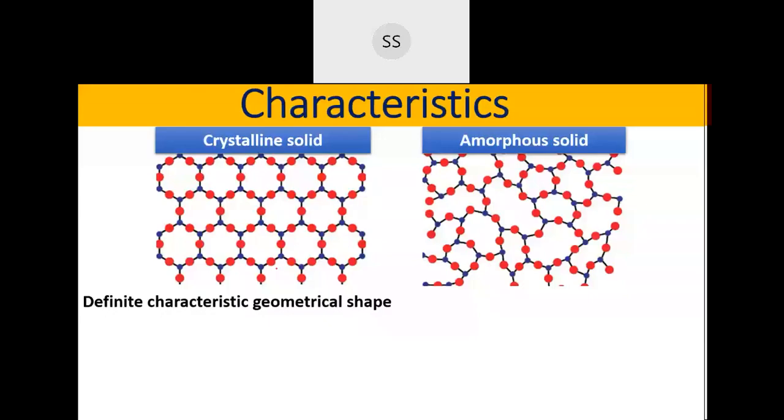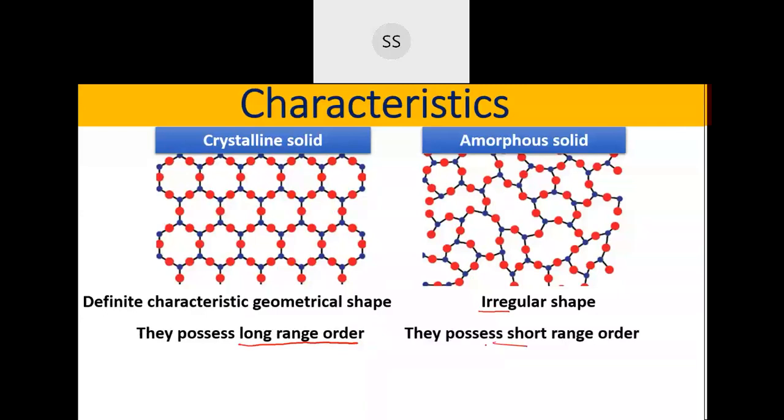Okay, so we say crystalline solid has a characteristic geometrical shape, whereas amorphous doesn't have a correct geometrical shape. So we say it's an irregular shape one. And in crystalline solid, you see that the arrangement of these constituent particles, you find that arrangement throughout the crystal. Throughout the crystal you find the same kind of arrangement. So we say they possess a long range order, whereas in the amorphous you find that arrangement maybe only for the short distance. You don't find that arrangement happening throughout the crystal lattice. So we say they possess a short range order.